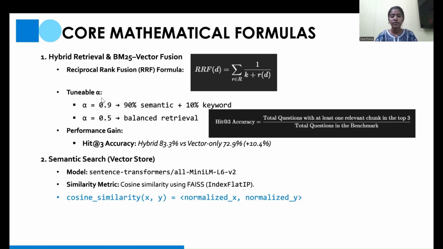Whereas if alpha is 0.5, it is balanced retrieval. And the performance gain, that is Hit@3 accuracy, which measures that at least one most relevant document is among the top 3 documents, gave us 83.8% for hybrid, and in case of vector only, it was 72%. For semantic search, we have sentence transformer, which converts text into vector embeddings, and we used all-MiniLM-L6-v2. The similarity metric is cosine similarity, and the formula is this. So the Hit@3 accuracy is the total questions with at least one relevant chunk in the top 3 divided by the total questions in the benchmark.